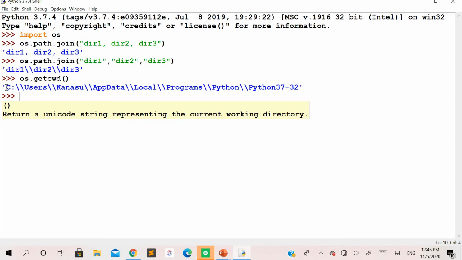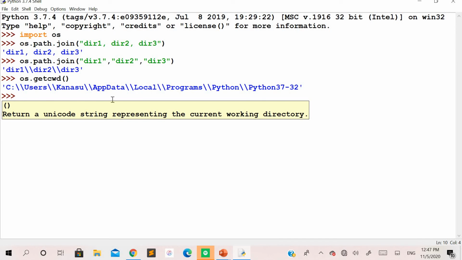You can see, as I told, once you boot up the system, by default all the execution is done with the C drive, and here I'm working where Python has been installed, so that's why it is giving you the directory where it is currently being executed.